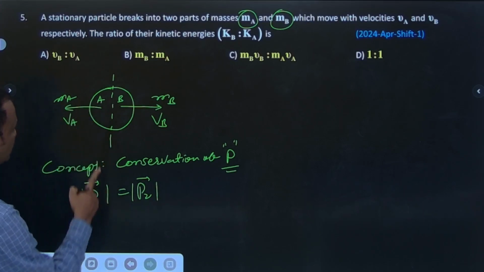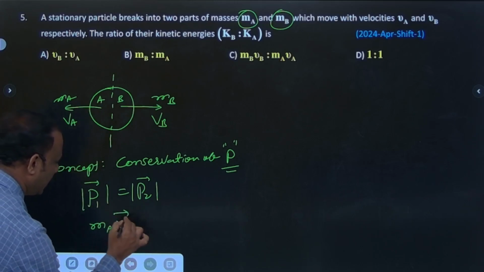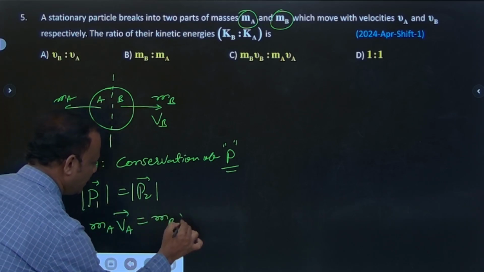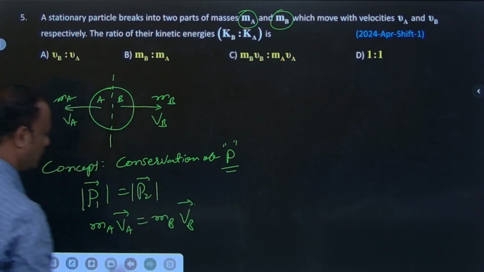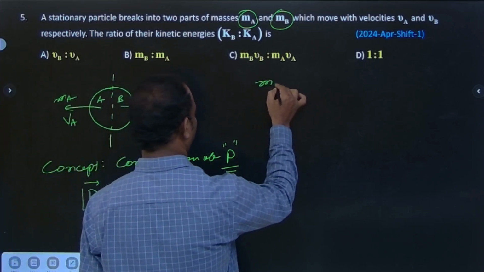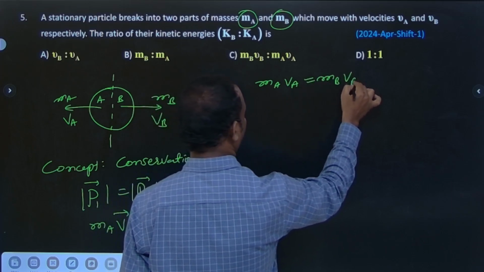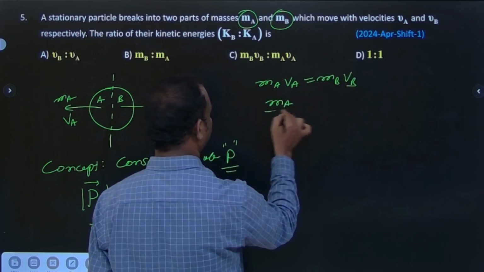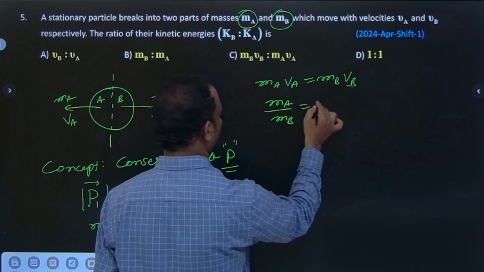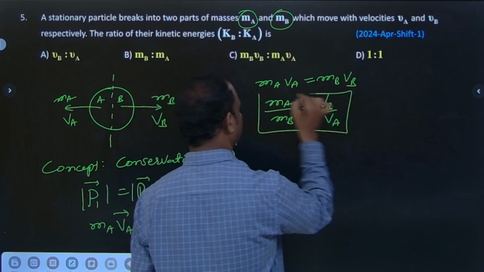So MA VA bar is equal to MB VB bar, vectorially. That is, MA VA is equal to MB VB. MA by MB is equal to VB by VA.